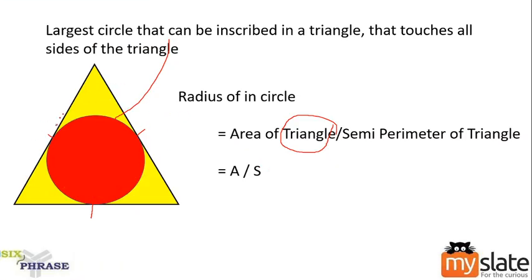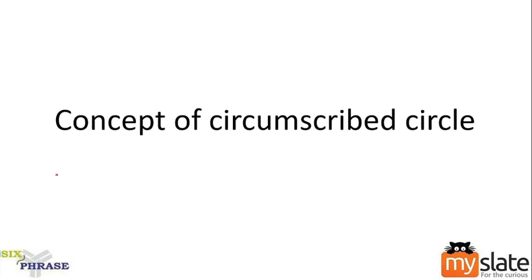Similar to the concept of inscribed circle, there is another concept. Don't name it as outscribed circle. It is called circumscribed circle. Out circle is different, guys. There is also a concept called out circle, but that is not what we are using here. We are using the concept of circumscribed circle.